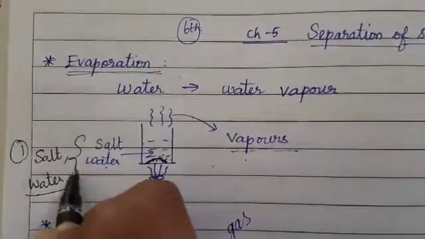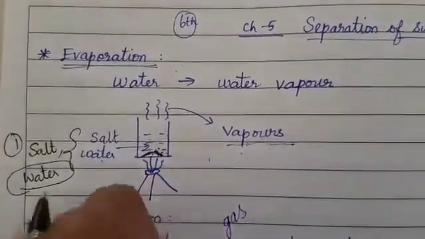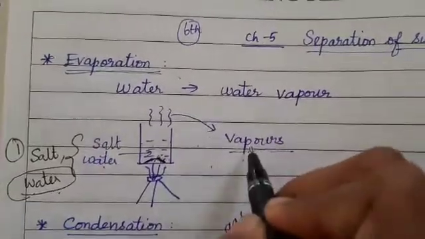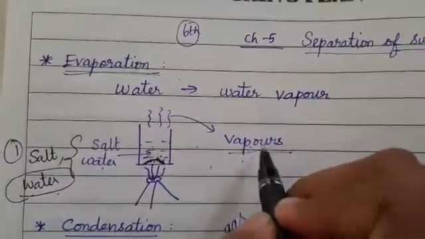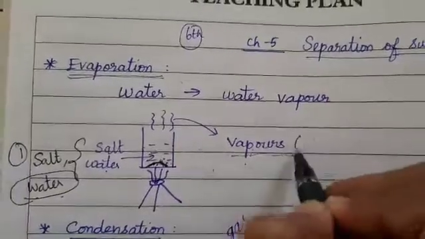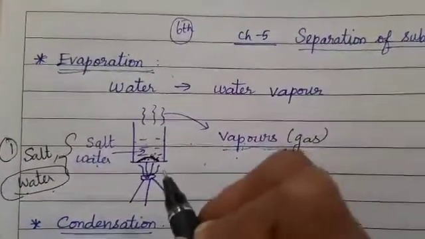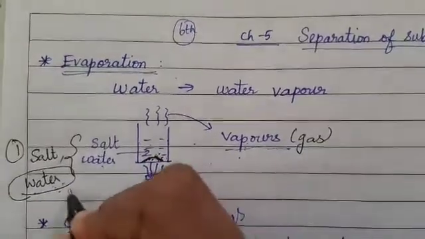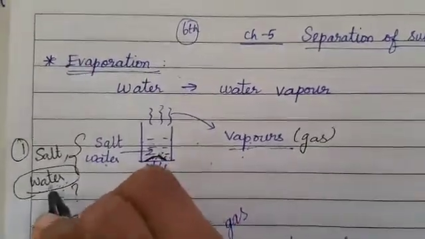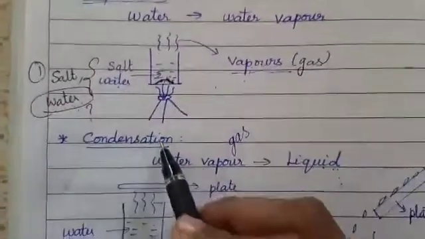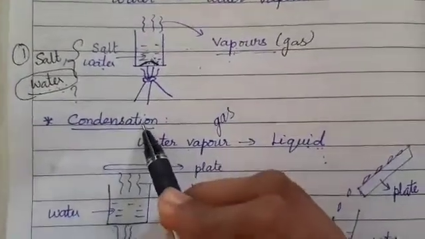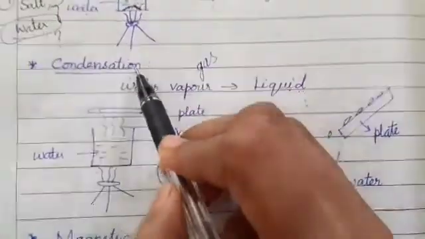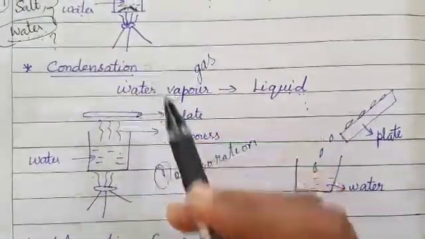But how can I collect the water? The water is evaporated into the surrounding air as vapors. As gas, it has evaporated. But how can I collect it? To collect back the water, I am going to apply the next method, that is condensation. Okay, so what happens in the condensation process?